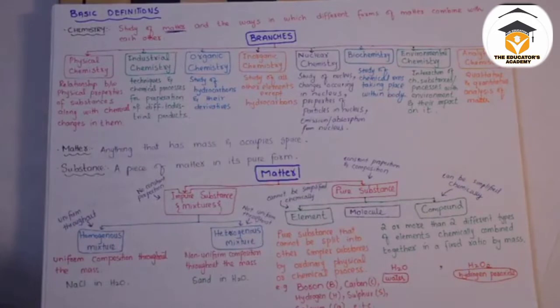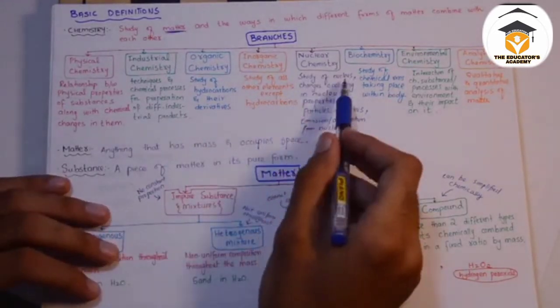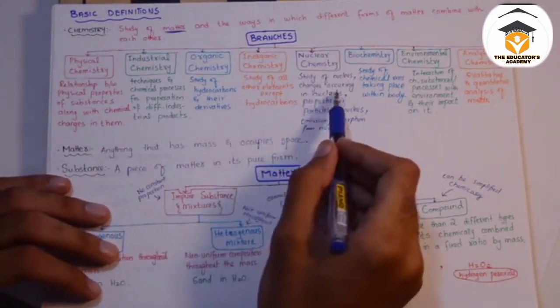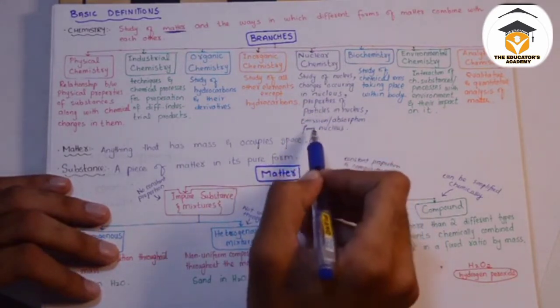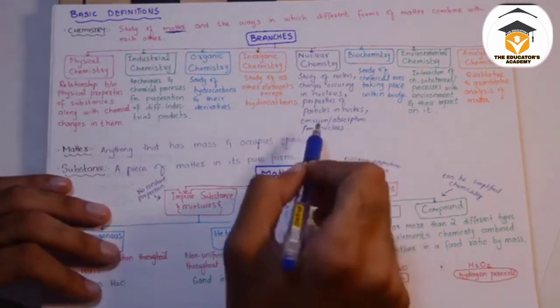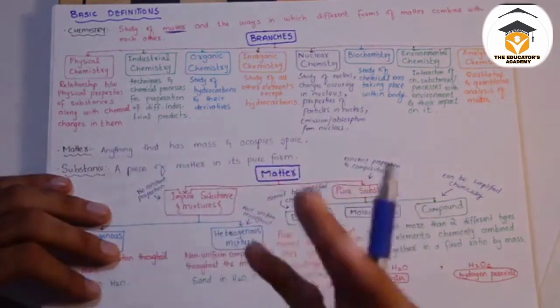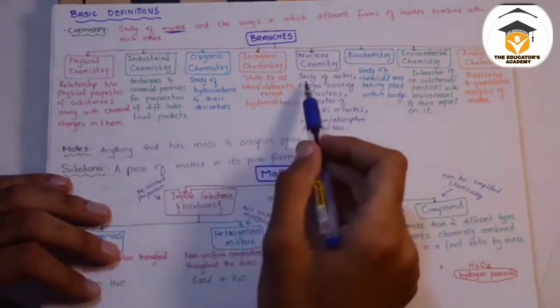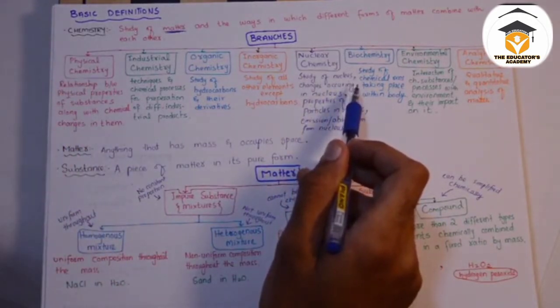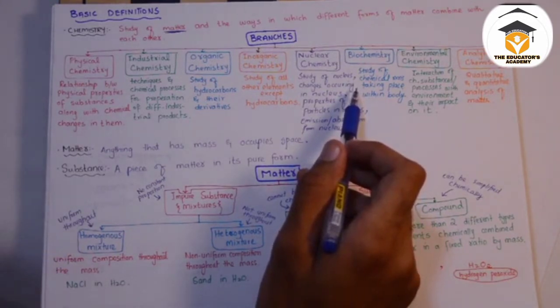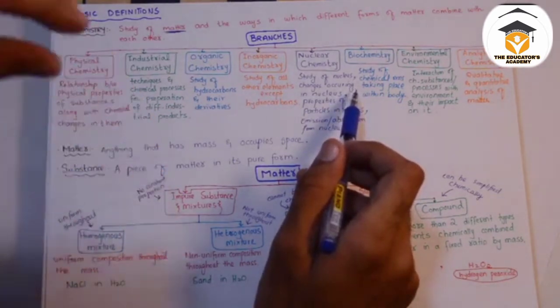Then we have nuclear chemistry. Well, nuclear chemistry is a study of the nucleus, changes occurring in the nucleus, properties of particles in the nucleus, and emission and absorption of radiations from the nucleus. We know that chemicals are substances, matter, and the smallest particle is the atom, and in the atom we have protons, neutrons, and electrons, and protons and neutrons reside in the nucleus.